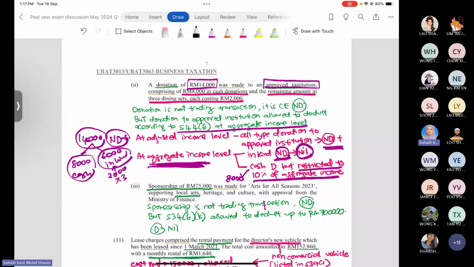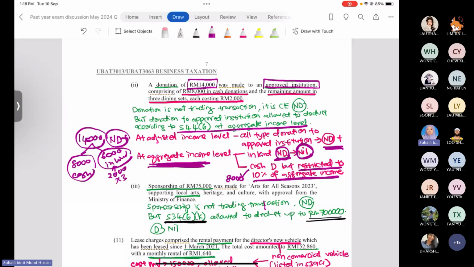Totally, sponsorship here is not related to your production at all. So the item is supposedly not allowed for deduction, but since the government wants to encourage the company to get involved in the society, the sponsorship for the local art will be listed under specific section 34(6)(k). So the amount allowed for deduction is up to 700,000 ringgit.